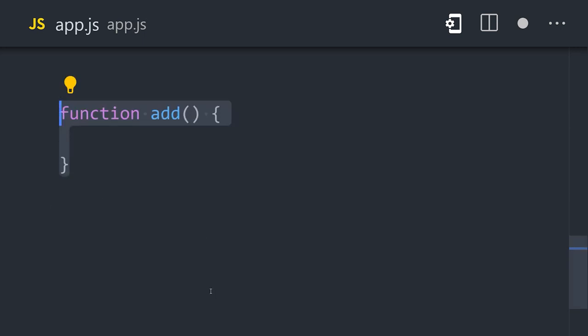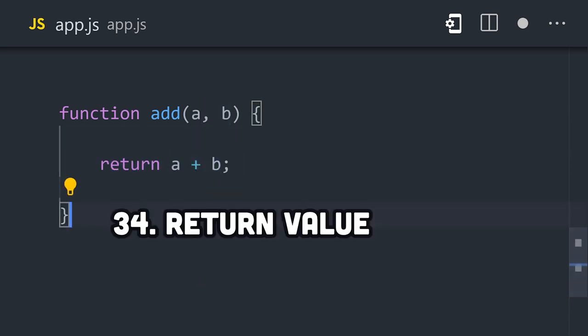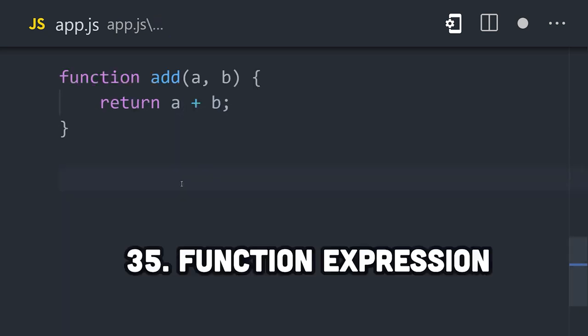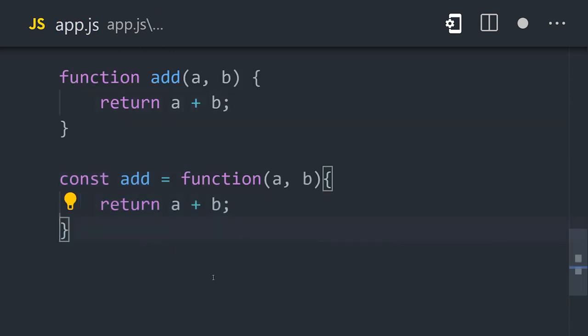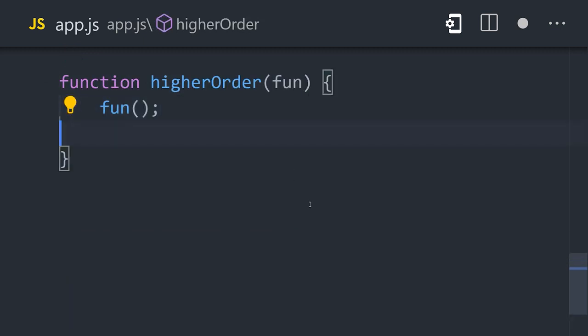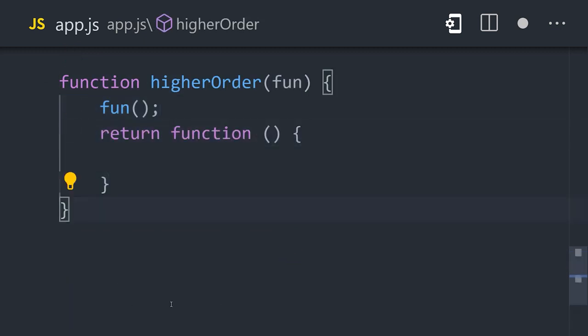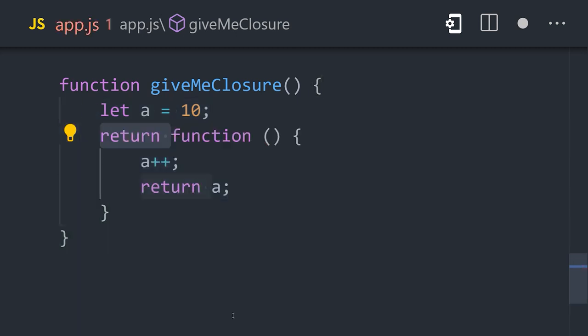Functions are one of the main building blocks in JavaScript, and they work by taking an input or argument, then optionally return a value that can be used somewhere else. Now, functions are just objects, which means they can also be used as expressions, allowing them to be used as variables or to construct higher order functions where a function is used as an argument or a return value. Functions can also be nested to create a closure that encapsulates data and logic from the rest of the program.